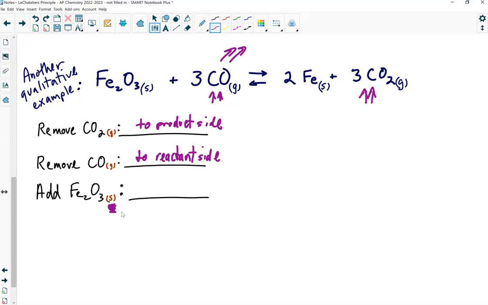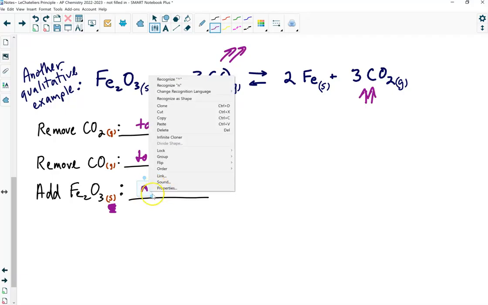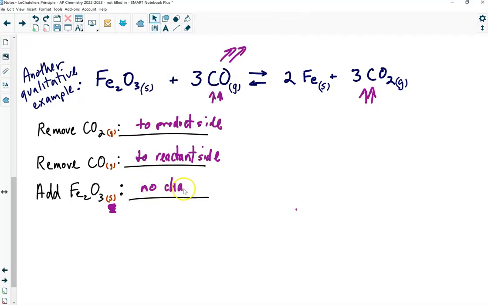Think of it like I have a solubility equilibrium, right? And I have some calcium fluoride at the bottom of the beaker. I could add all the calcium fluoride I want, and no more is going to dissolve, right? That pure solid is not going to affect the equilibrium position. So you would say no change or no shift. No change to the equilibrium position. So you've got to be careful when you're asked a Le Chatelier's principle question. If it's a pure liquid or a pure solid and you change the amount, it will not shift the process. Okay? All right.